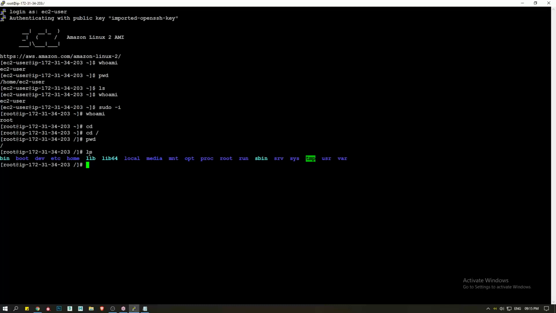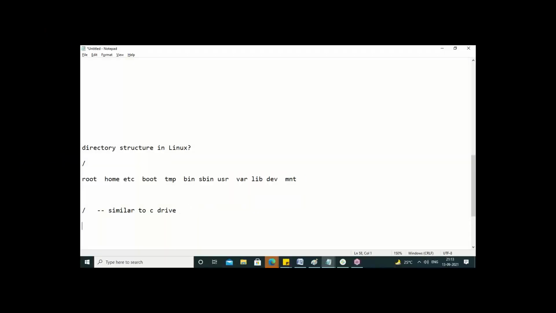Let me take control again. So guys, these folders we can call like this while referring. Now I will call cd slash root, because it is under slash. So I can call it slash root, slash home, slash etc, slash boot, slash tmp, slash bin, slash sbin, slash usr, slash var, because all are under slash folder only.